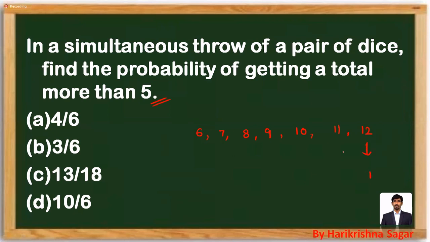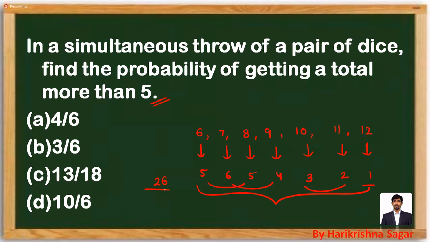12 you will get in one way, 11 in two ways, 10 in three ways, 9 in four ways, 8 in five ways, 7 in six ways, and 6 in five ways. Adding all this will give your answer. So 10 plus 10, 20, 20 plus 5, 25, 26 are the favorable cases out of 36. So 26 by 36, 13 by 18 is your answer. Mark your answer as option C. Look at the next question available on the screen.